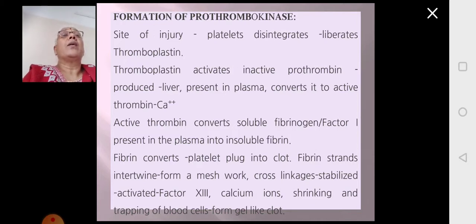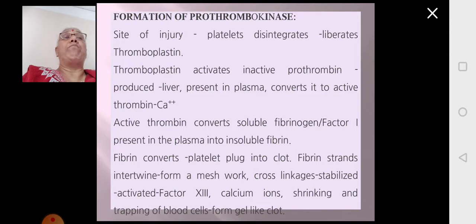So at the site of injury, the platelets will break, they will release thromboplastin. Thromboplastin will convert the prothrombin, which is inactive, into active thrombin. Active thrombin will convert fibrinogen, which is soluble, into insoluble fibrin.